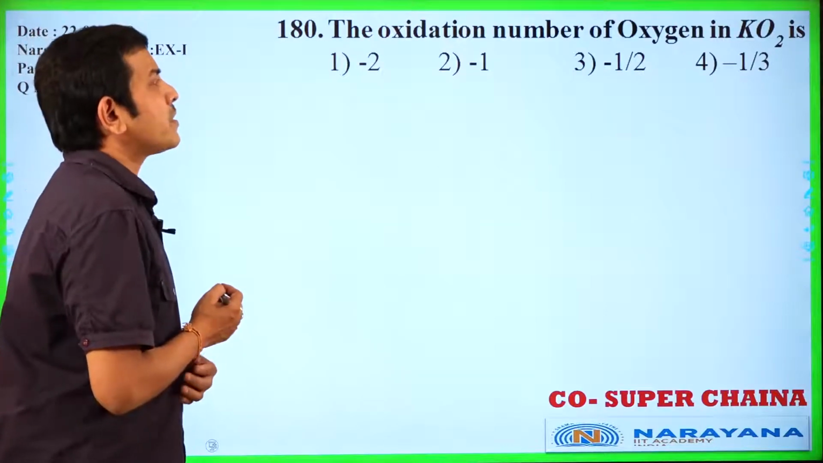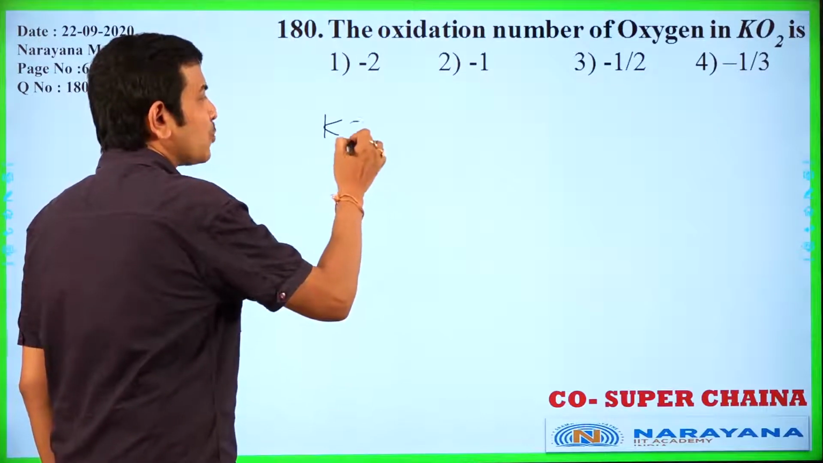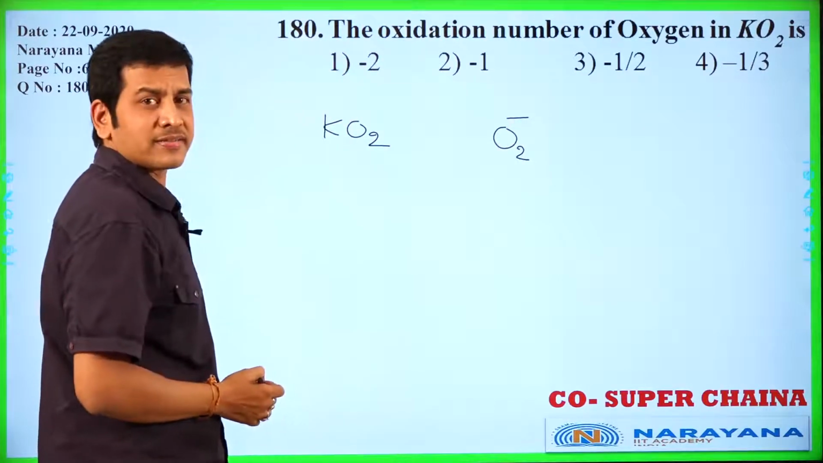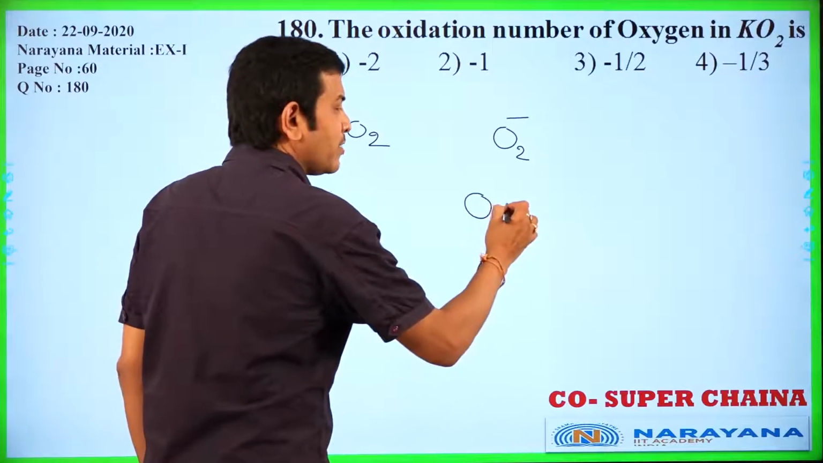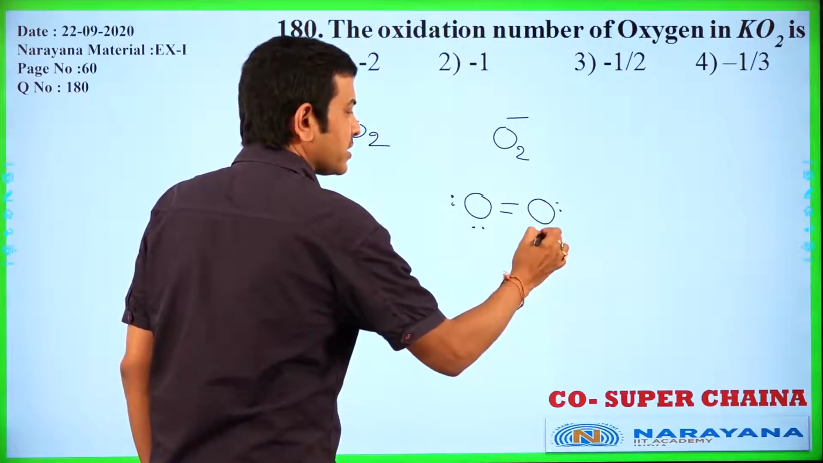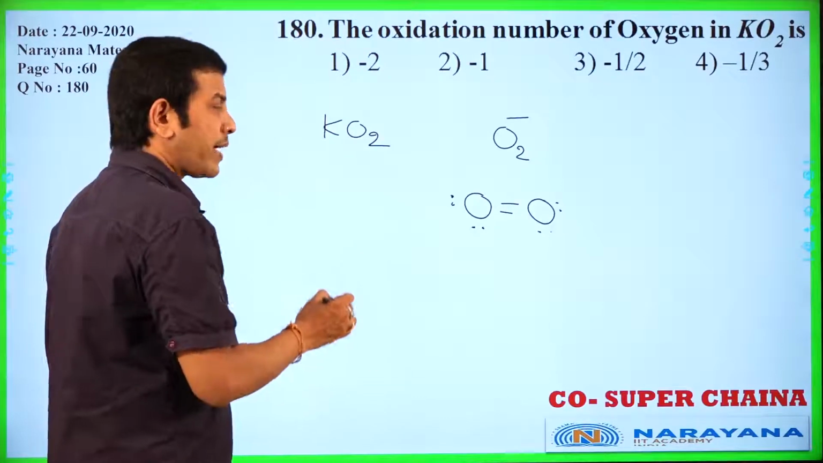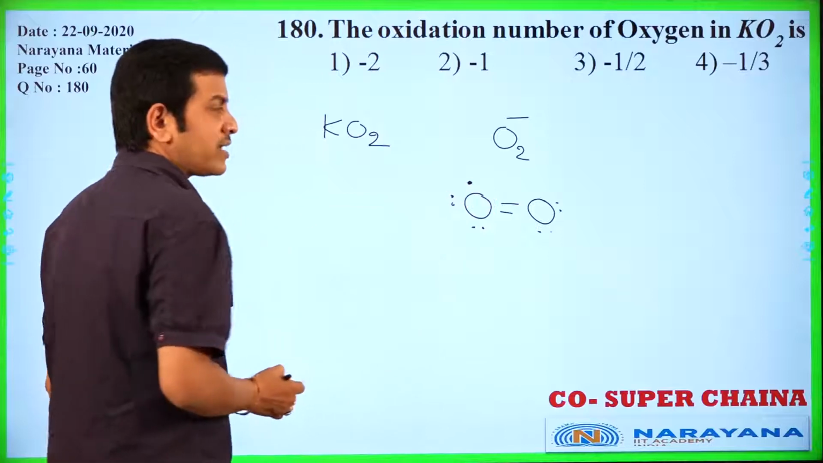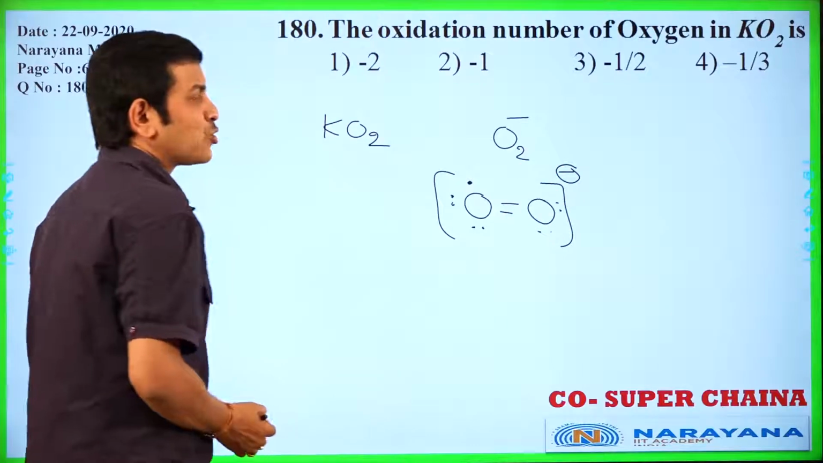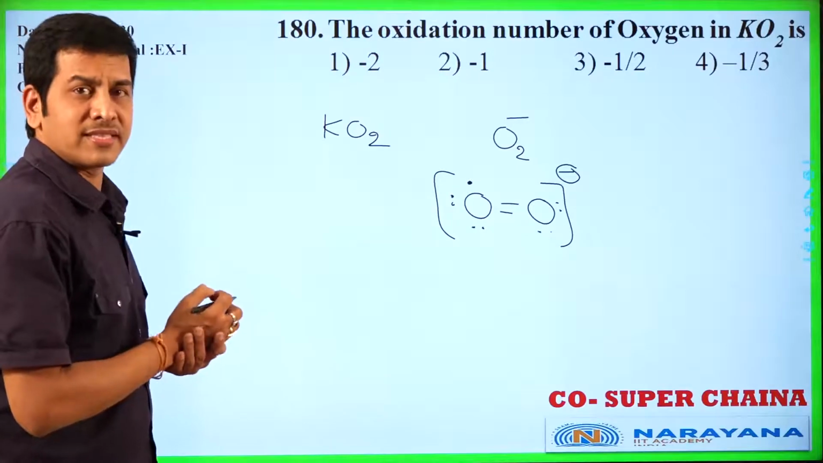The oxidation number of oxygen in KO2. KO2 is potassium superoxide. You know that O2 minus is the superoxide ion. Normally in the O2 molecule, O double bond O, 2 lone pairs are present on each oxygen atom. O2 minus means the O2 molecule has gained 1 electron. That is the superoxide ion.